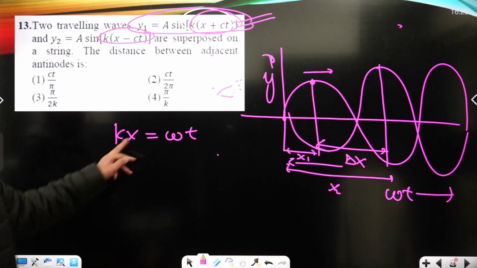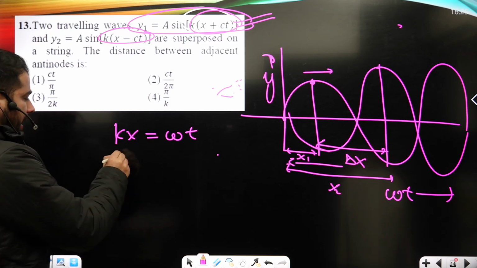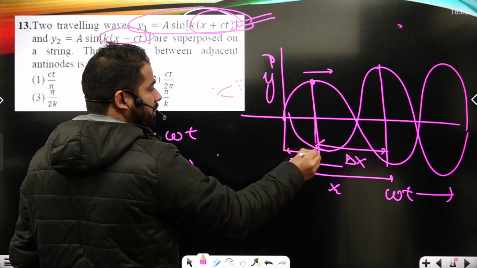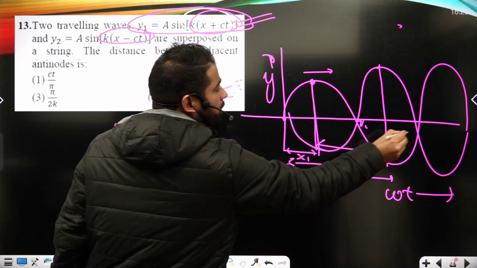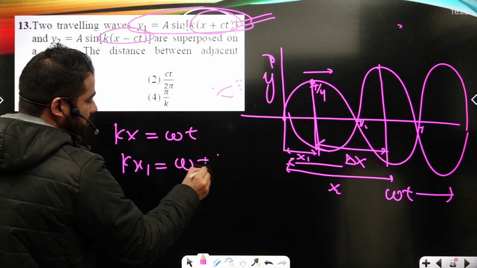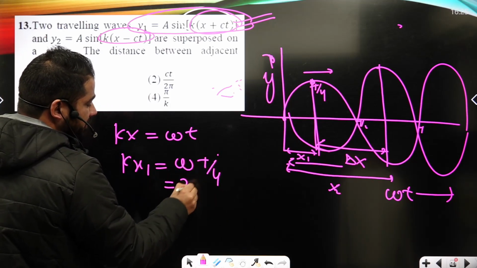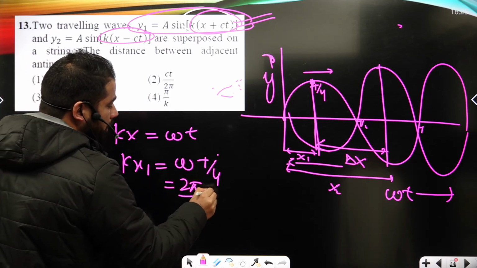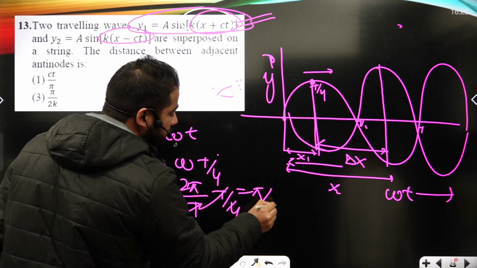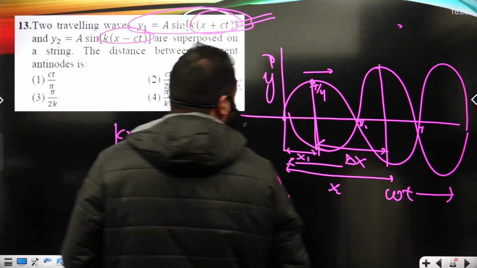Now here I can use this way to calculate kx1 first of all. Omega, but the time here is t by 2, for it is t, it must be t by 4, okay? So it is t by 4, omega is by definition 2 pi upon t, so kx1 is pi upon 2.